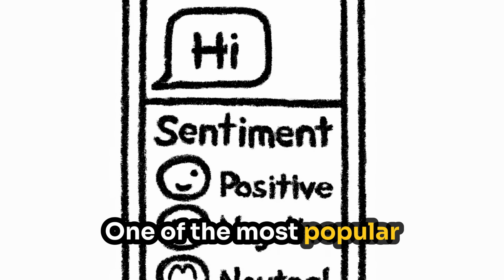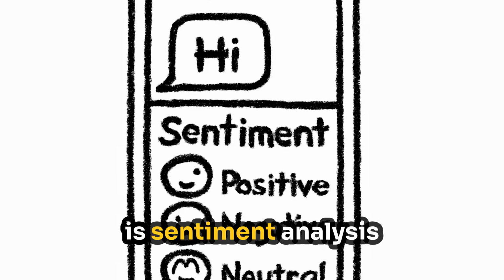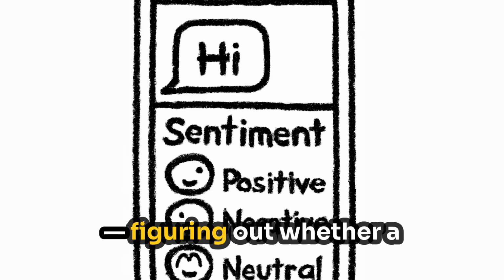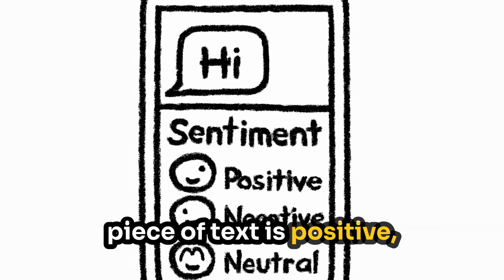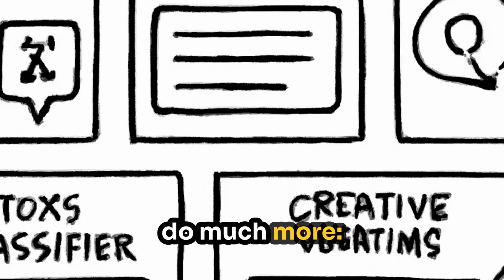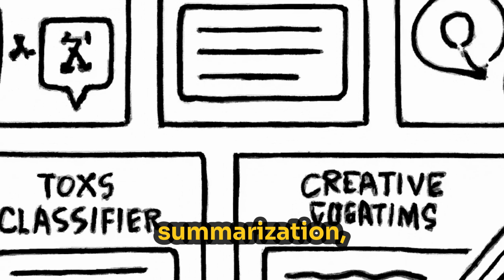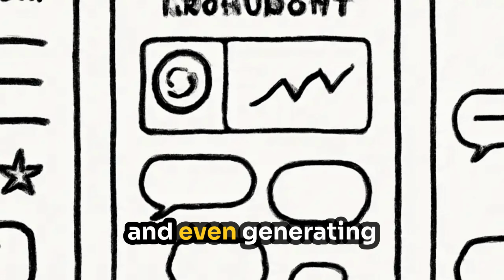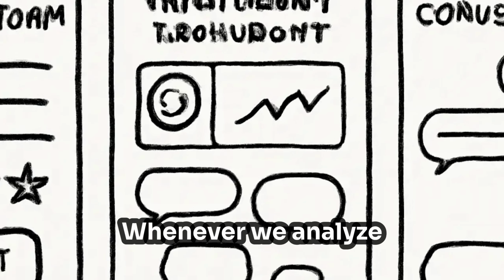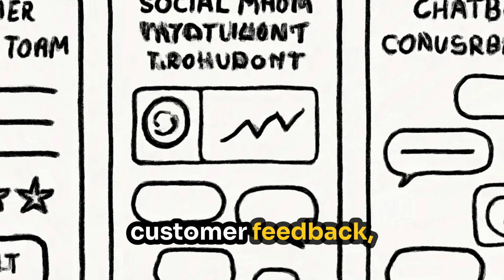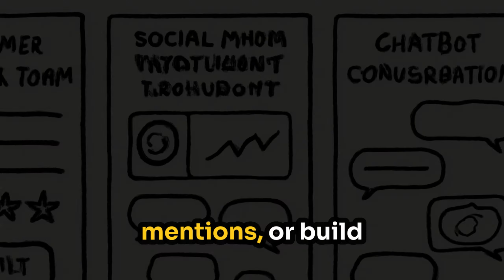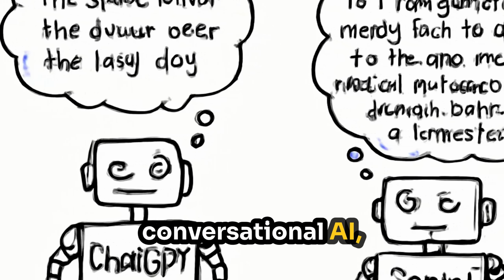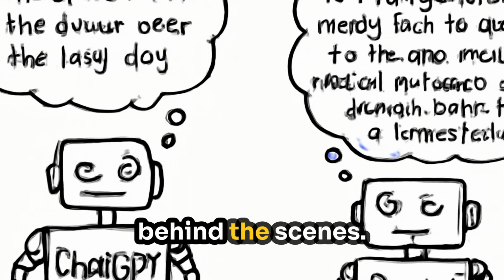One of the most popular applications of NLP is sentiment analysis, figuring out whether a piece of text is positive, negative, or neutral. But NLP can do much more: language translation, summarization, question answering, text classification, and even generating creative content. Whenever we analyze customer feedback, monitor social media mentions, or build conversational AI, we're using NLP behind the scenes.